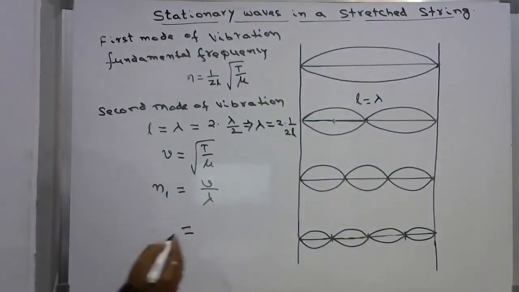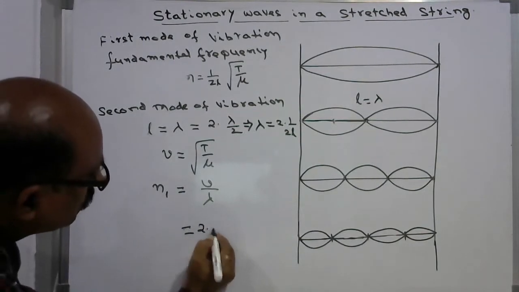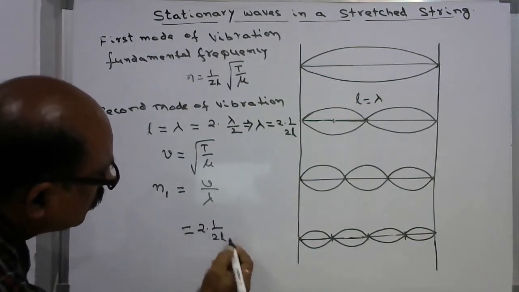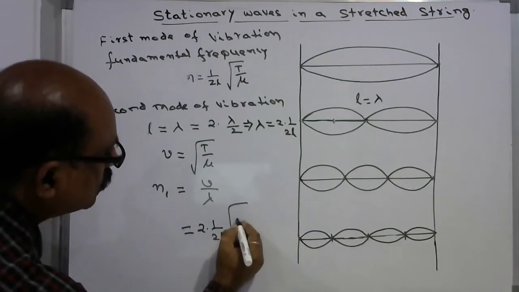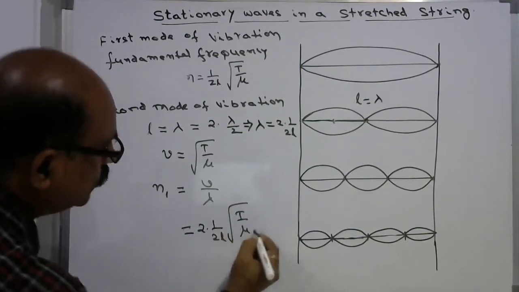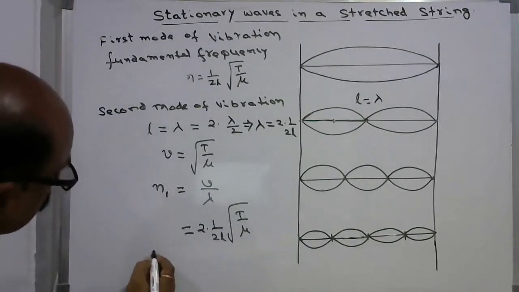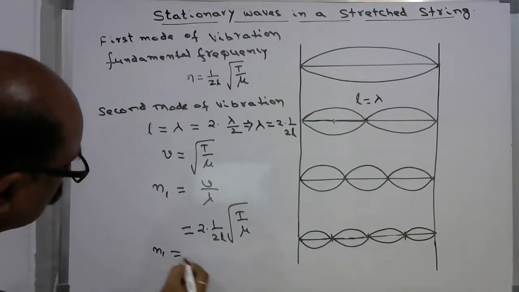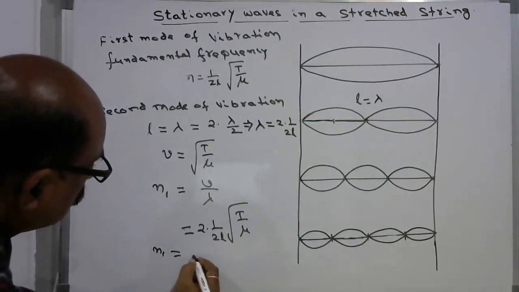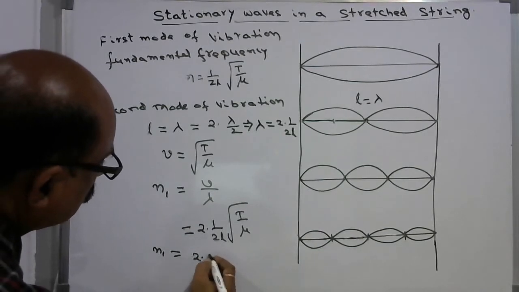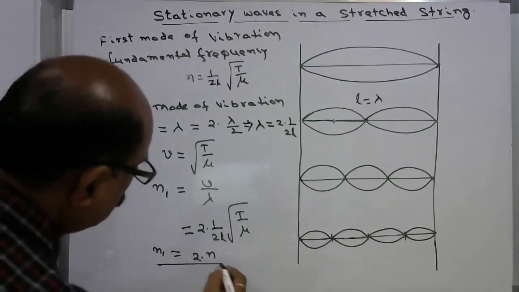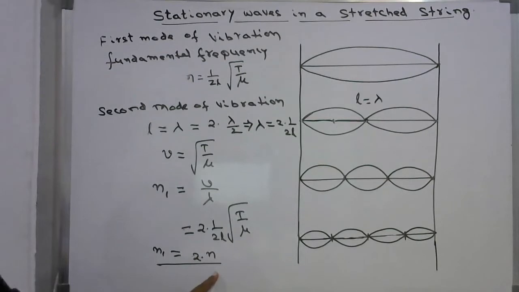So we can write N1 equal to 2 into 1 by 2L whole root T by mu. This is how we can write that the frequency of the first overtone is 2 times that of the frequency of the fundamental note.